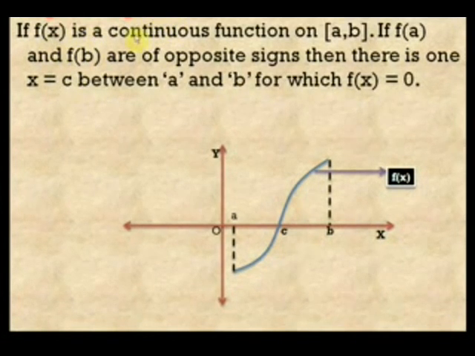If f(x) is a continuous function on [a, b], and if f(a) and f(b) are of opposite signs, then there is one x = c between a and b for which f(x) is equal to 0.